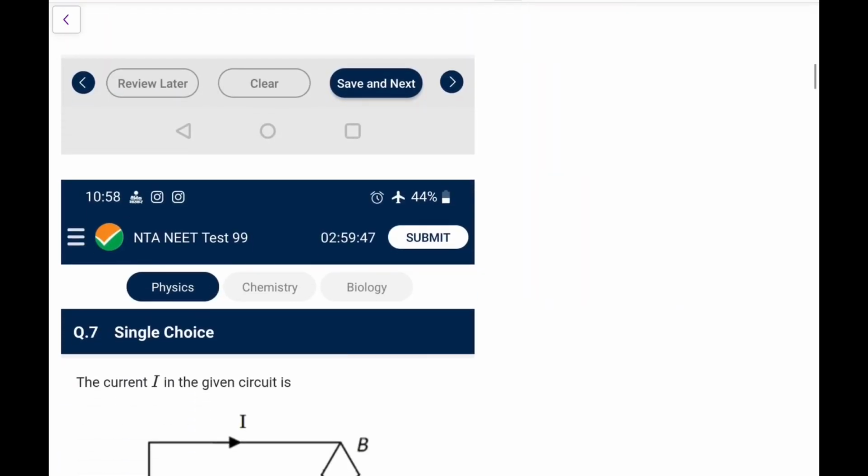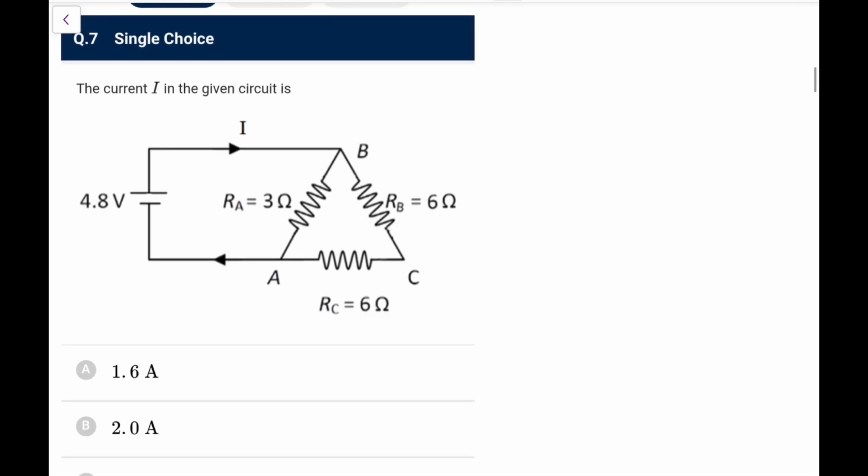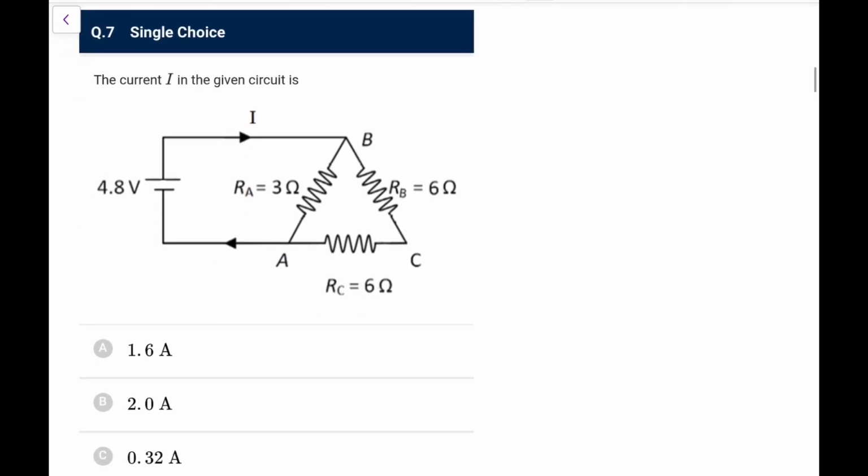Just remember this. The current I in the given circuit is, what is the current I in the given circuit? You have to find out. So just look at it. You can directly see these two are in series. So 6 and 6 would be 12, and this 12 and 3 will be in parallel. So 12 and 3 in parallel, 12 into 3 upon 12 plus 3, that is 15.